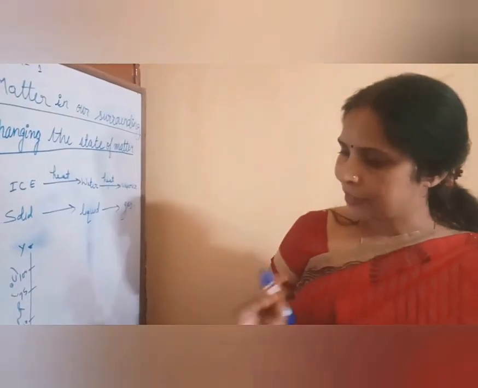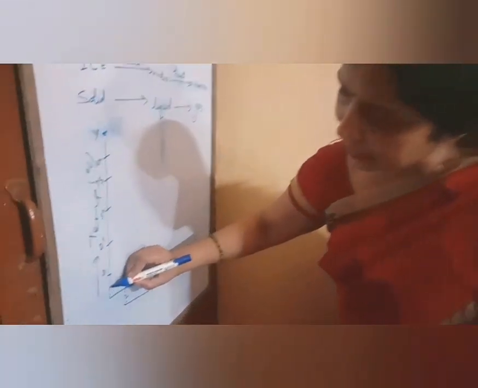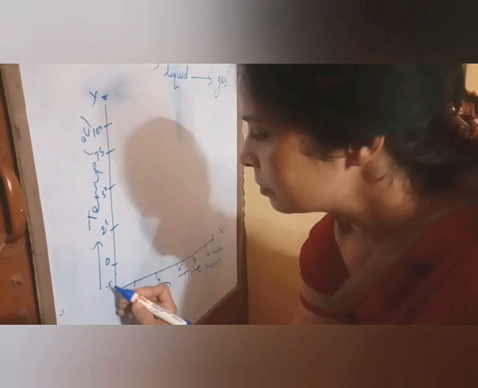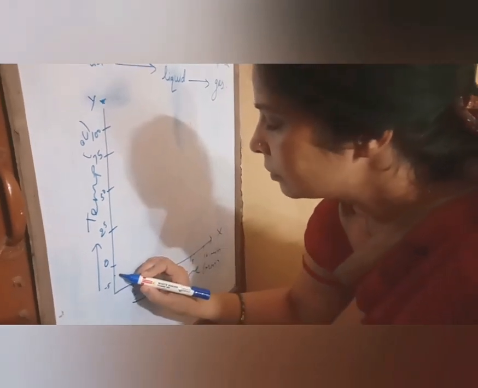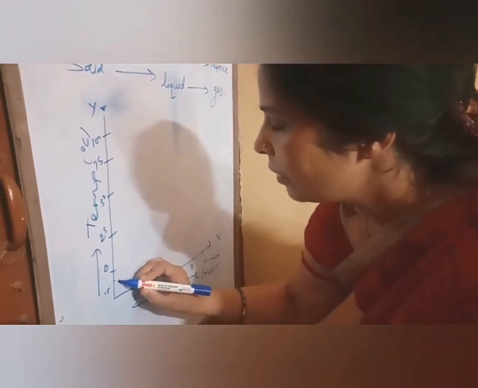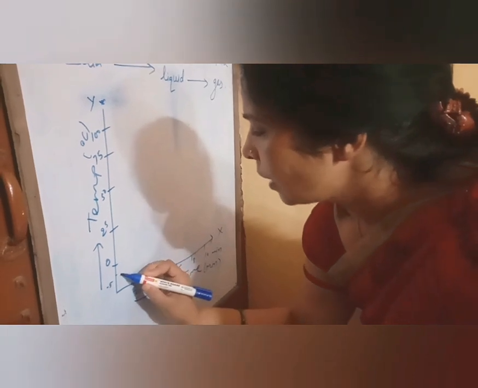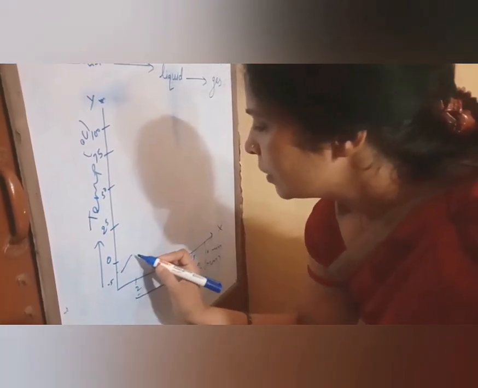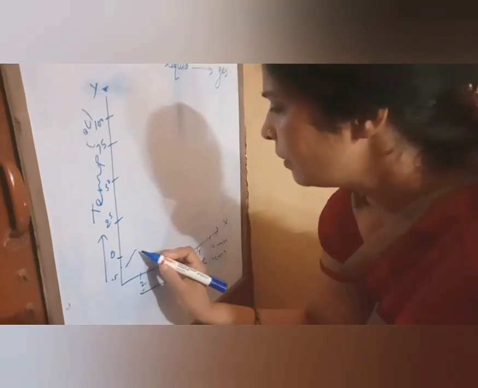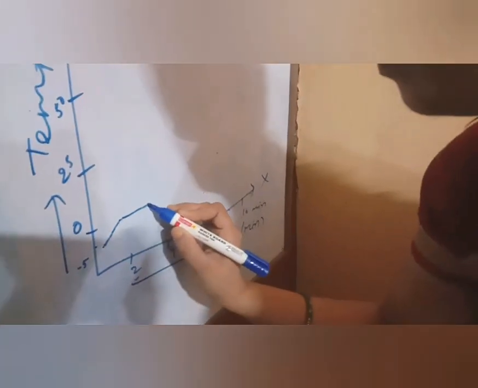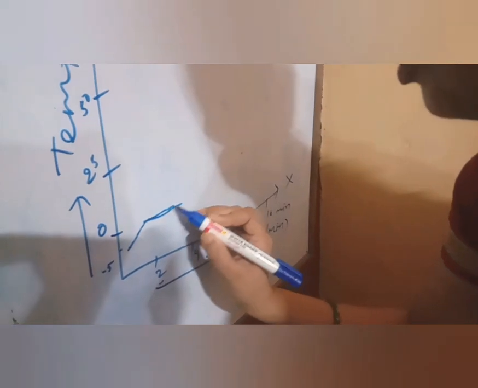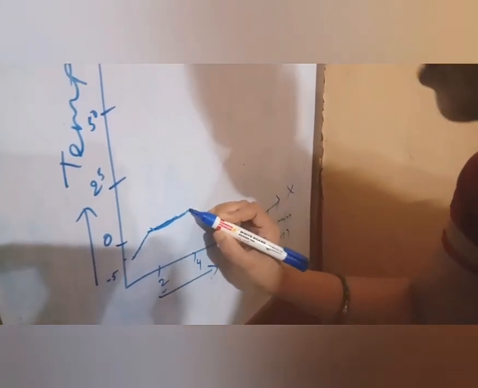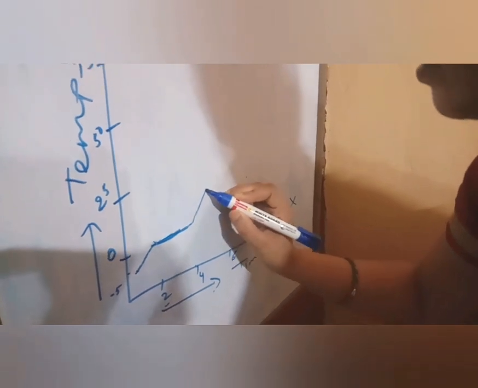Now when we take our water ice cubes, the temperature is -5. After heating for 2 minutes, it comes to 0 degrees. At 0 degrees all the ice cubes convert into liquid, and then it starts heating.